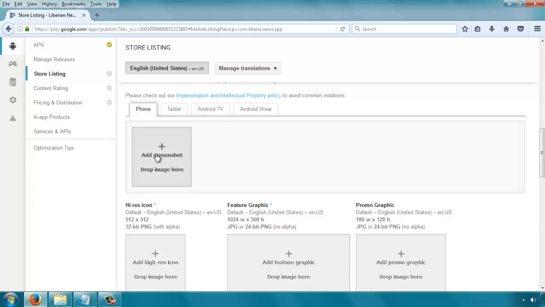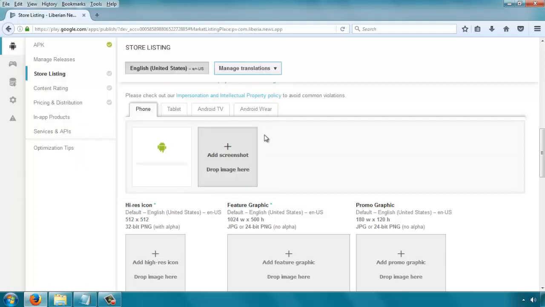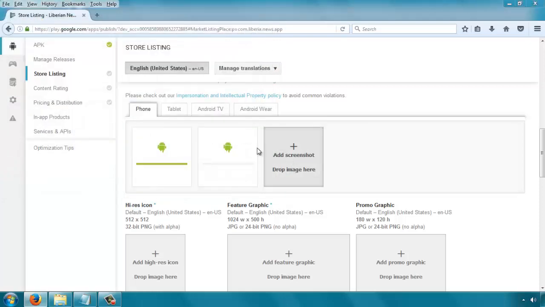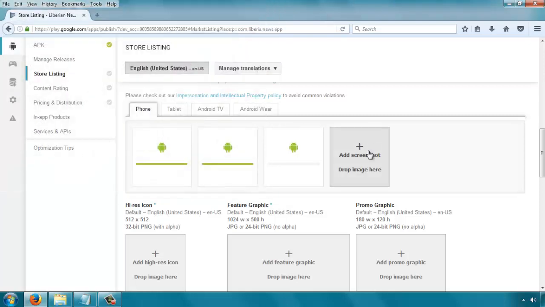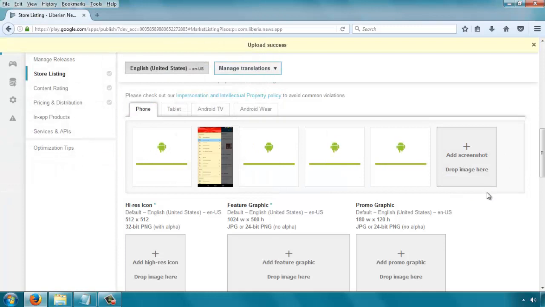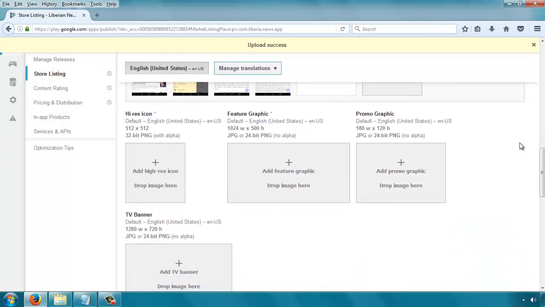So we'll just click here to upload our first screenshot. While that is uploading, you can also click here and get your second screenshot. So we'll just upload 4 of them there, and we'll also include the icon as one of our screenshots. So those are the screenshots.